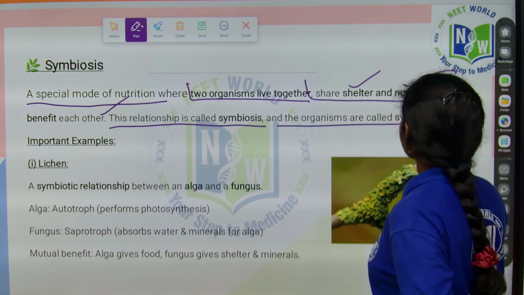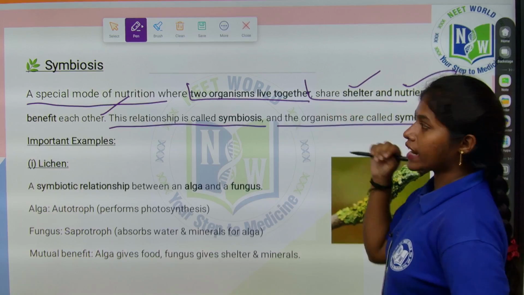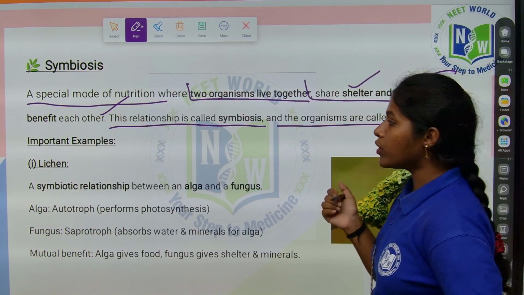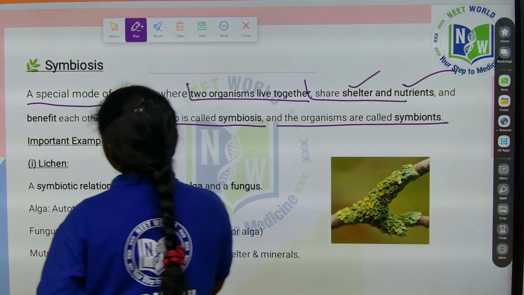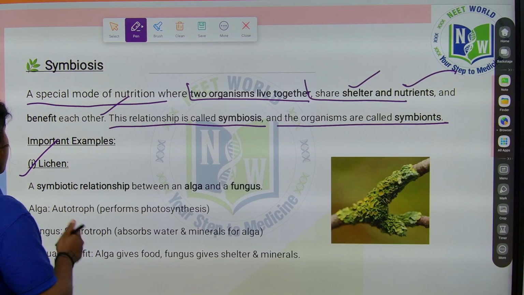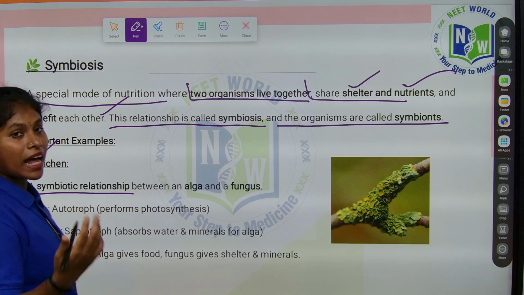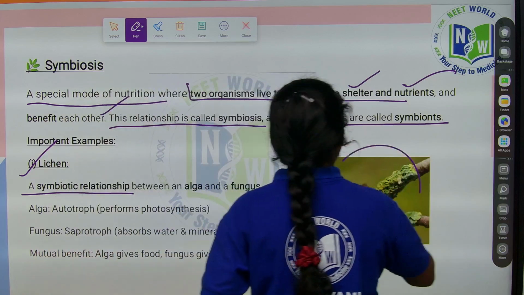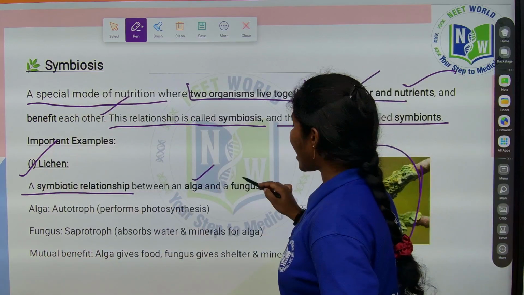These organisms are called symbionts. What are the good examples of symbiosis? Lichens are one of the good examples of the symbiotic relationship, because it is a symbiotic relationship between algae and fungus. Here two organisms are involved: one is alga and the other is fungus.